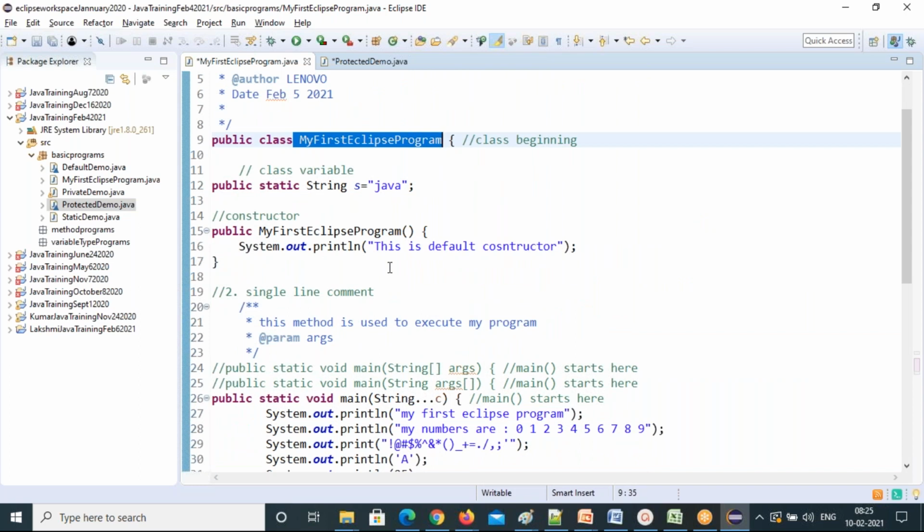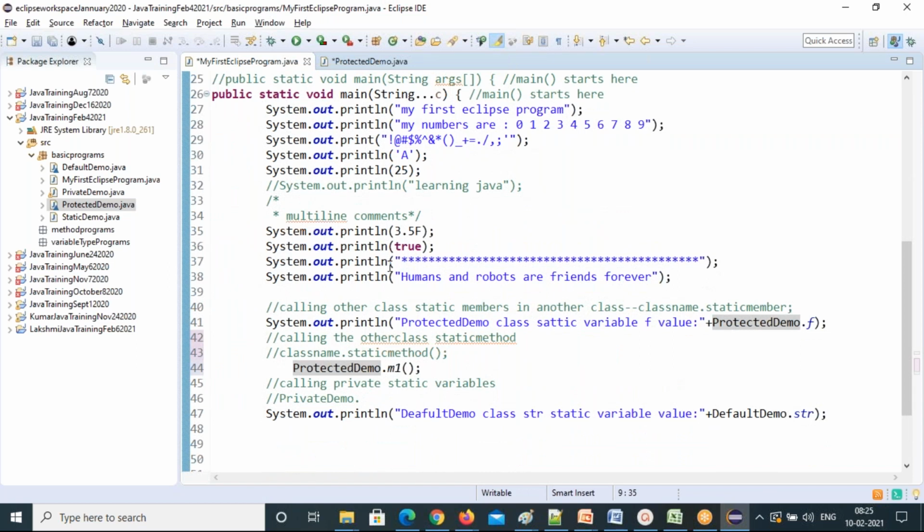I am calling this M1 method from another class. How can I call another class's method here? By class name dot static method. How can you call another class's static variable? Class name dot static variable.